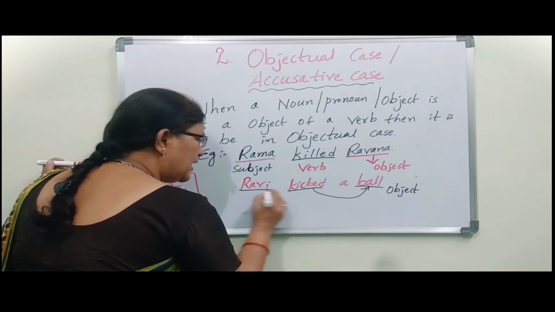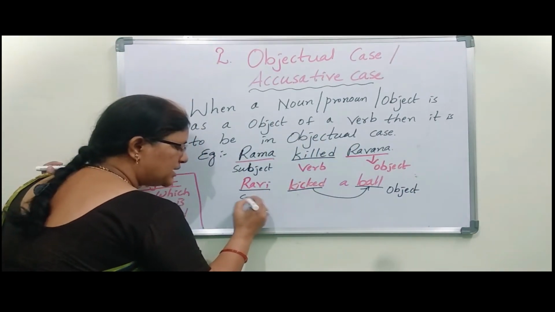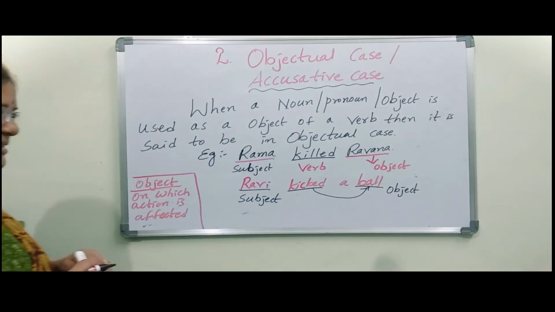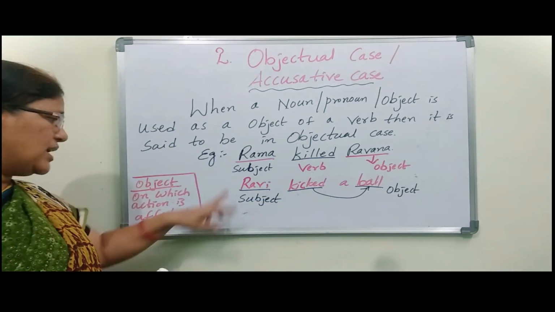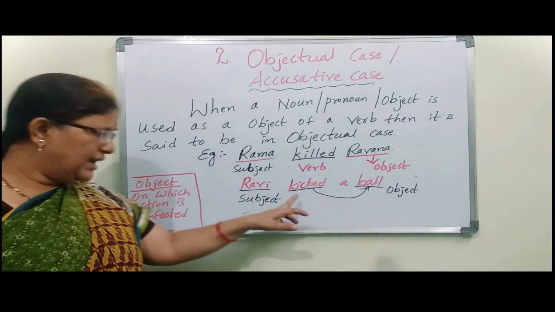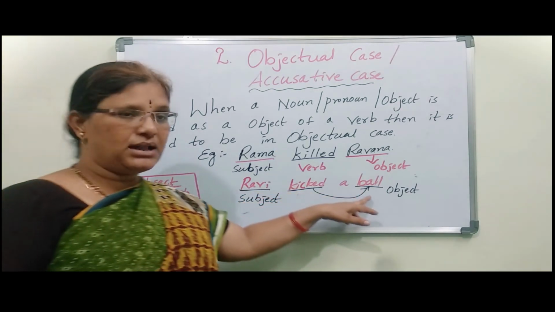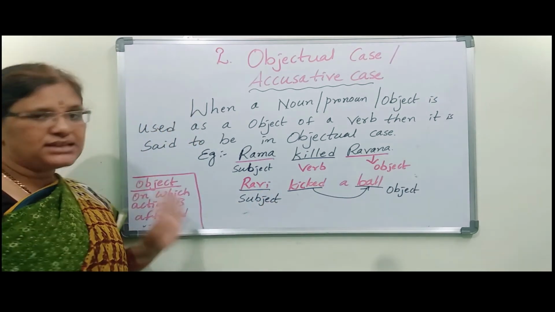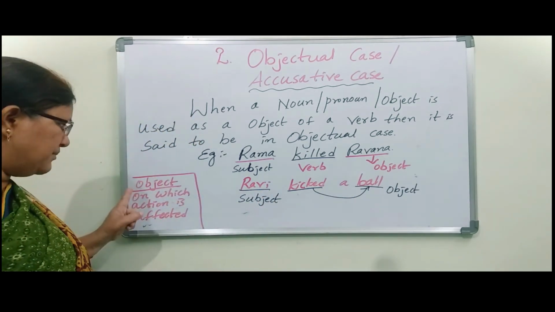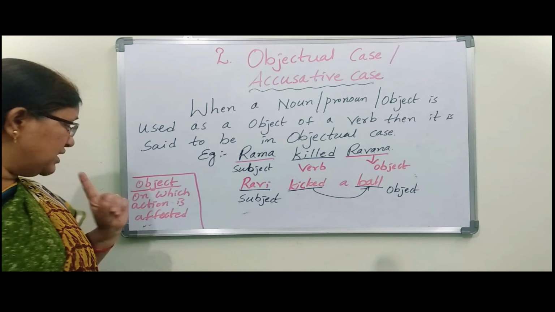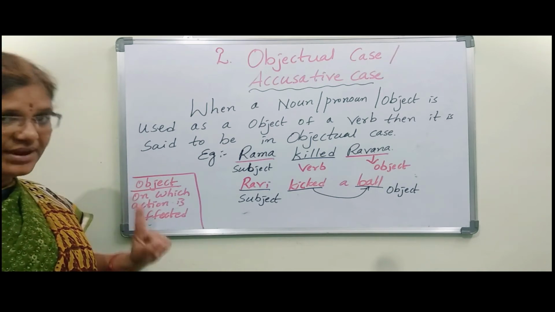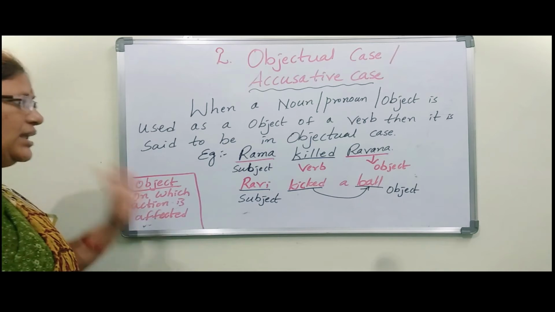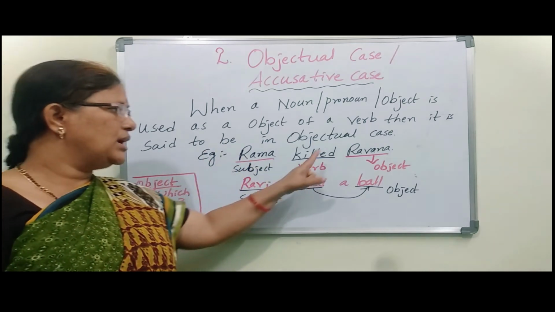Ravi did that work, that's why Ravi comes under subject. That action happened on the ball, that's why the ball comes under object. So this is the objective case. Object means that on which the action is affected. Rama killed Ravana: Rama did some work that was affected on Ravana.